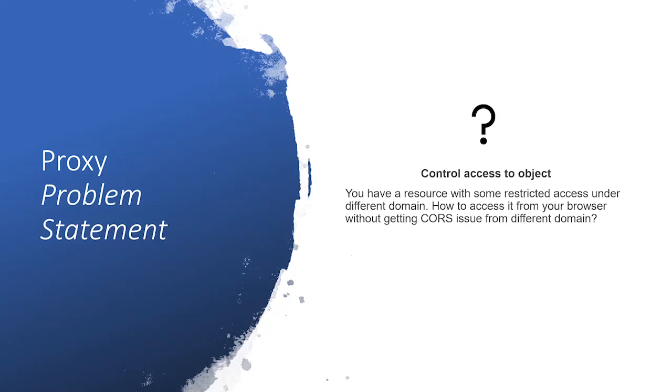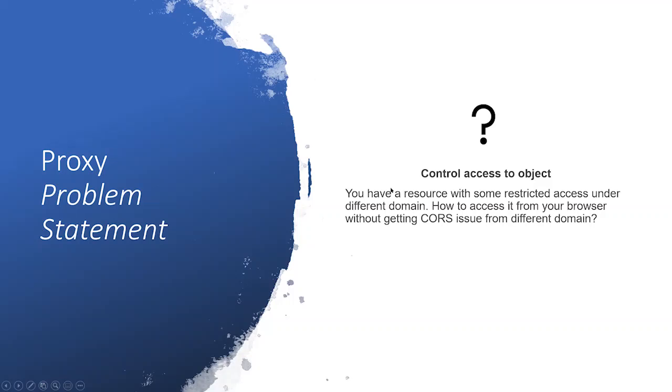So what you can do is create a proxy server for your web application, and since it is server to server communication, there will be no cross-origin issue. Your web application can contact your proxy class, and that proxy server will be responsible for communicating with the actual server.